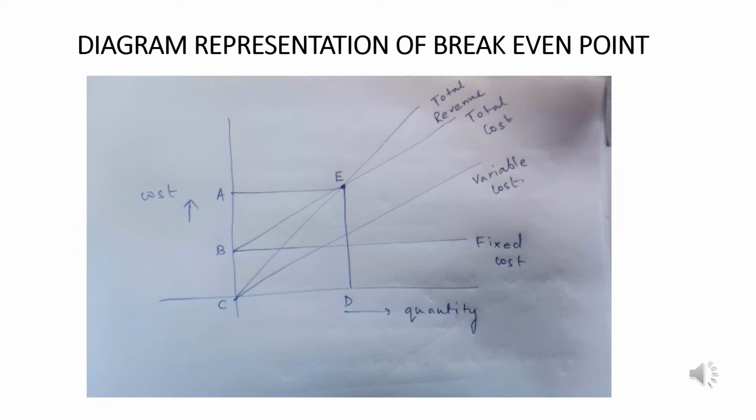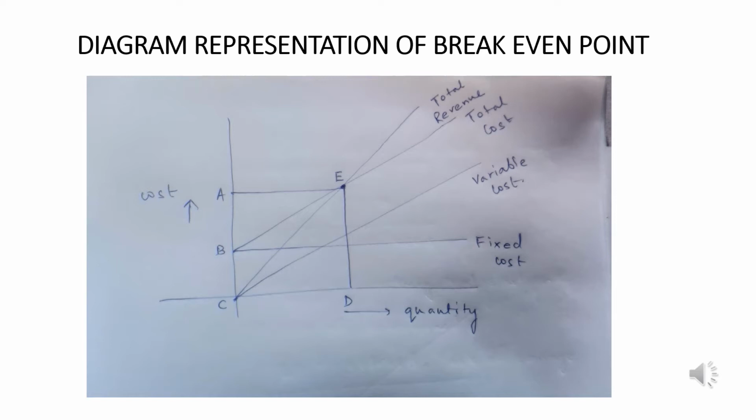So total revenue is number of units sold into per unit selling price. The point at which the total revenue line and the total cost line intersect each other, I have marked as E. This point E is our break-even point.